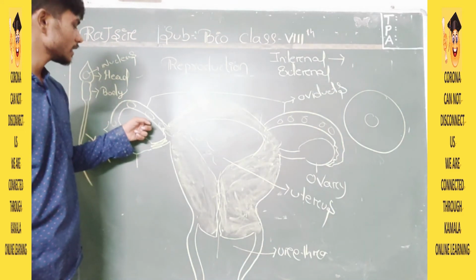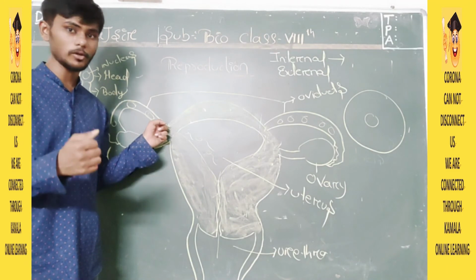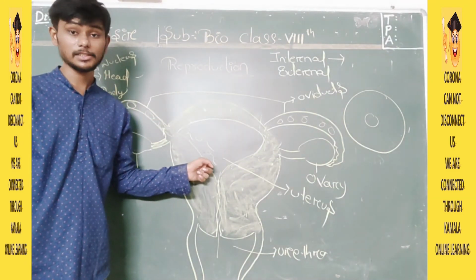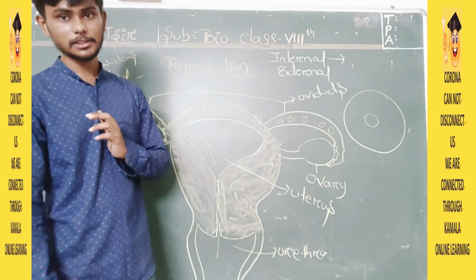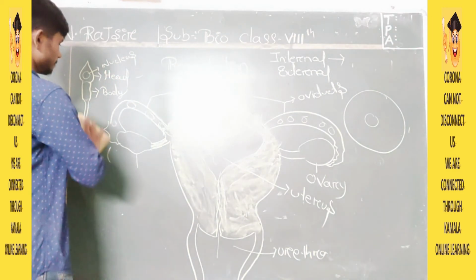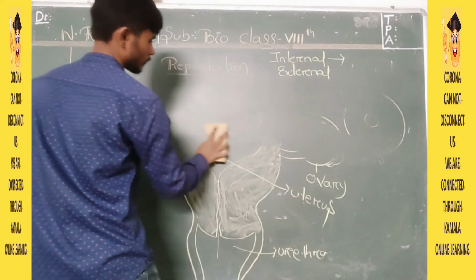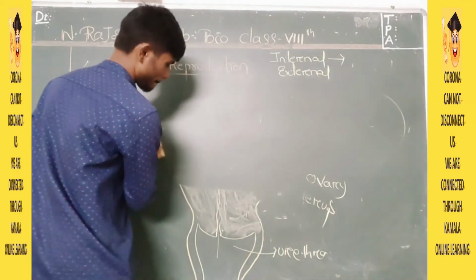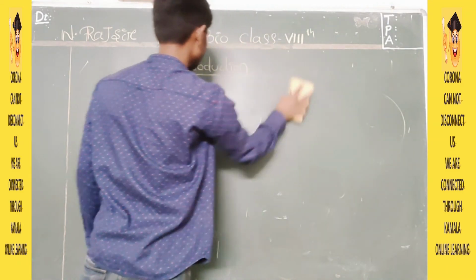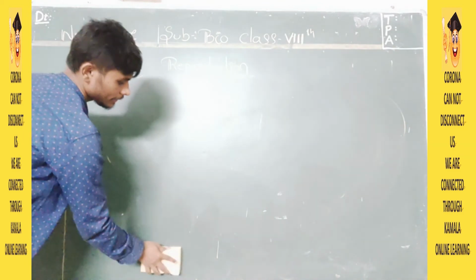And after fertilization, this particular cell will turn into a zygote, and this zygote will come from this position to this position, and this is called implantation. Fertilization, internal and external fertilization, implantation, everything you have learned, right?